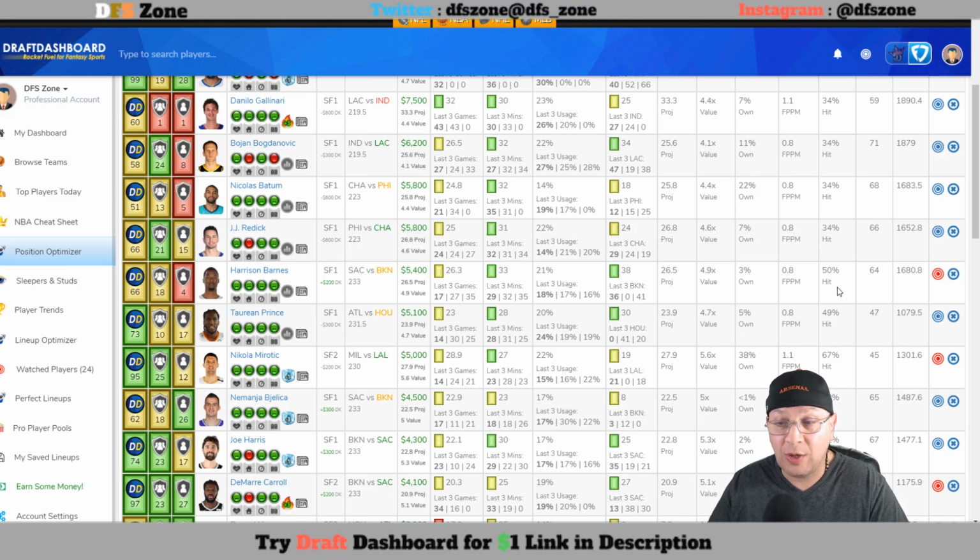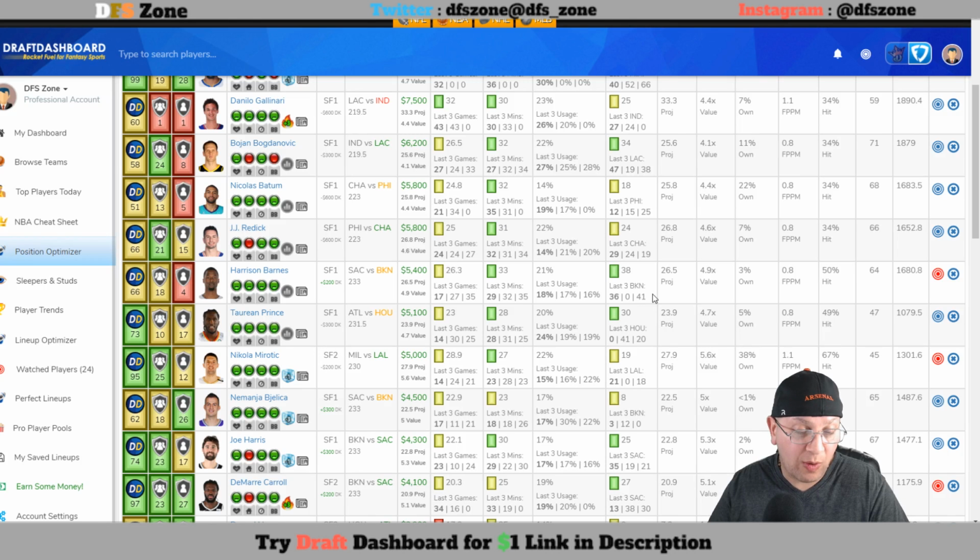And again, you can't pass up opportunities when players are this close, this cheap, and in a favorable matchup where there's going to be a competitive game, high-scoring game, fast-paced game. Barnes definitely should do well here in this matchup, even though Brooklyn is right now 4th in defending small forwards and only allowing 22.2 fantasy points per game.